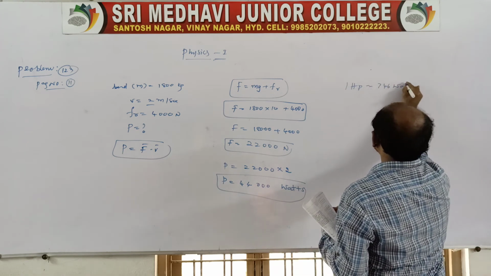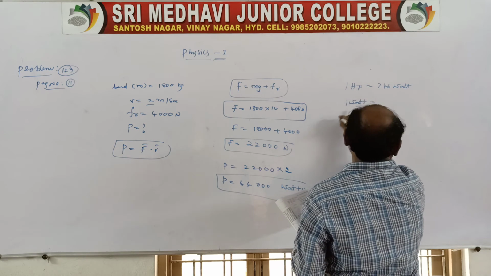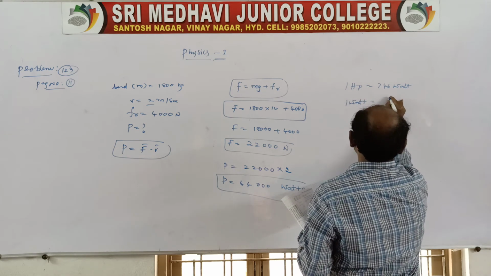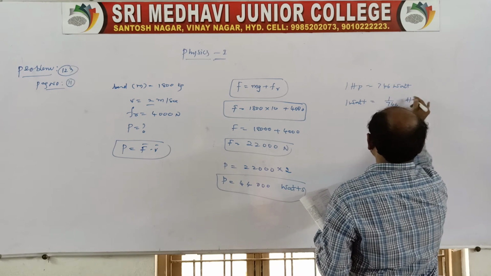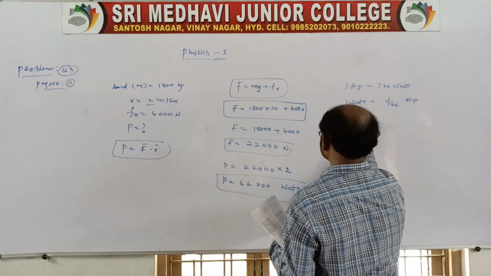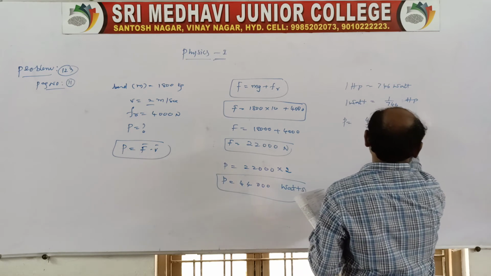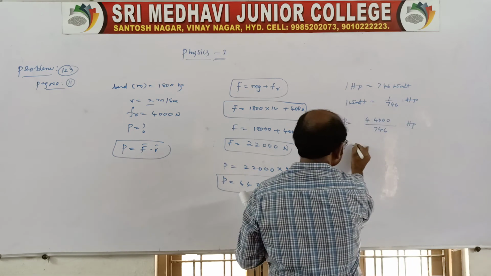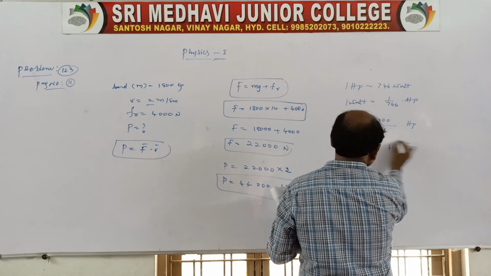So 1 watt is equal to 1 by 746 horsepower. So you divide here, power is equal to 4 divided by 746 horsepower. Suppose you divide this, we may get approximately 59 horsepower.